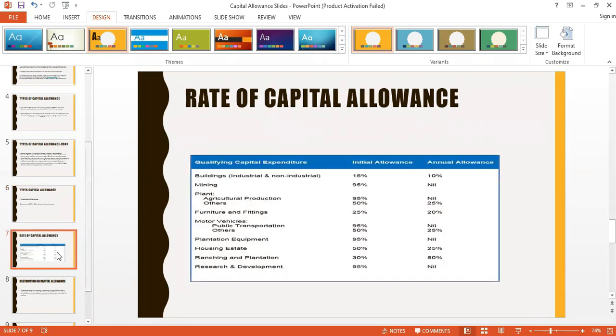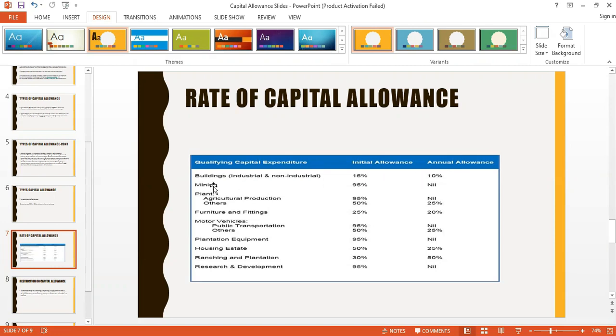Okay, and we also have the rate of capital allowances. For the rate of capital allowance, we have the initial allowance and the annual allowance. I told you that the initial allowance you enjoy one off, just one off. Then annual allowance is every year. You claim it every year, and it will reduce your taxable profit. On building, the initial allowance is 15%, the annual allowance is 10%. Whether it's industrial building or non-industrial building, that's it.